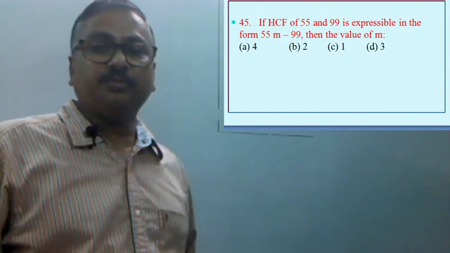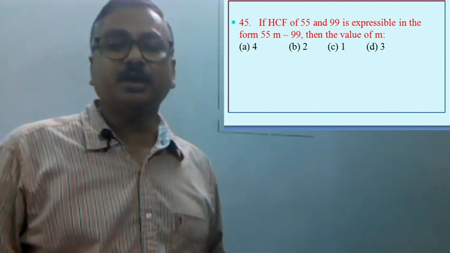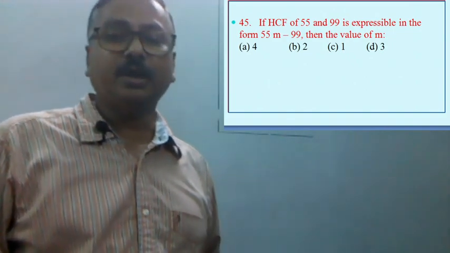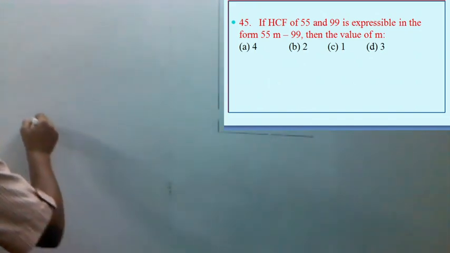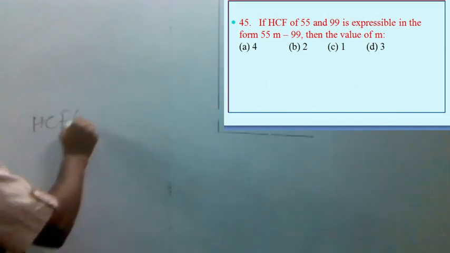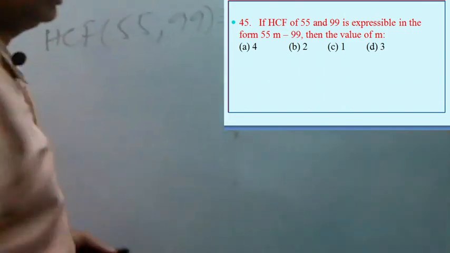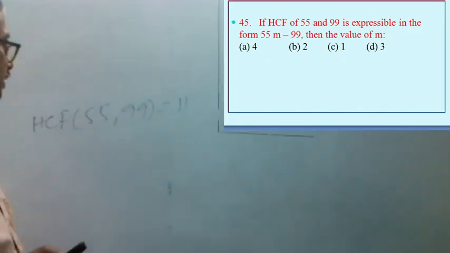If HCF of 55 and 99 is expressible in the form of 55m minus 99, then the value of m. That is, if we find the HCF of 55 and 99, definitely this is 11. HCF of 55 and 99 is 11.